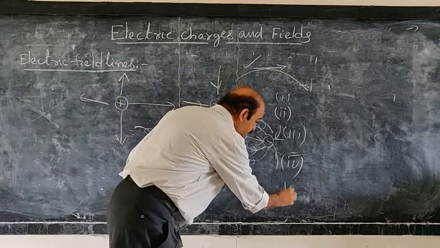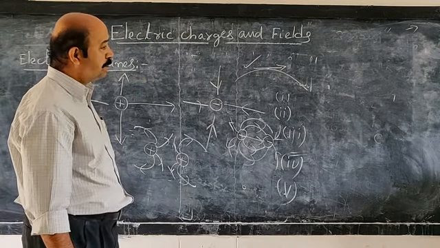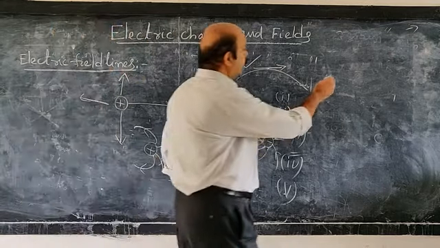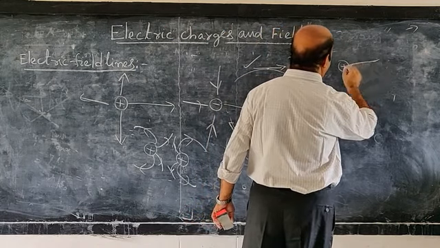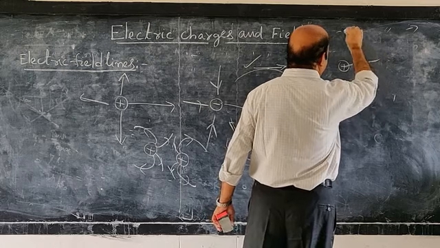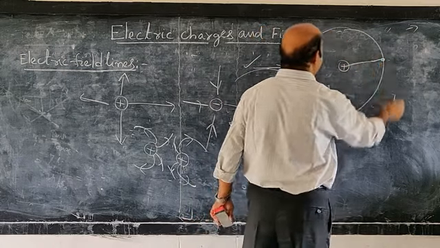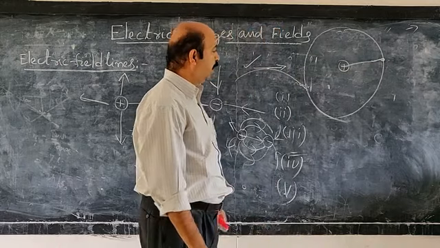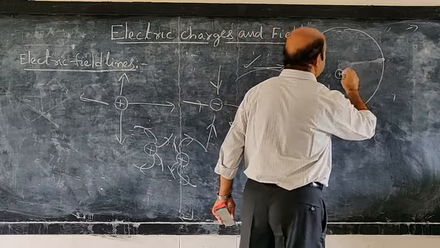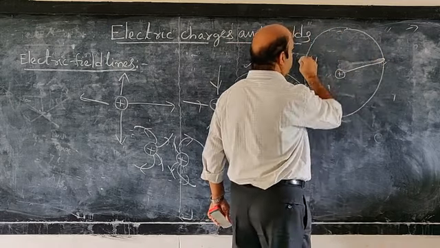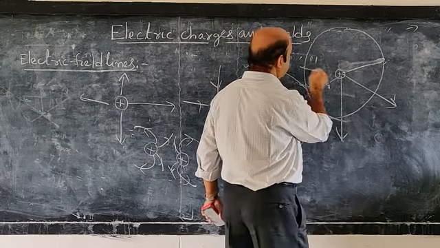Another important point is electric field strength. Imagine a sphere with a positive charge at its center. The field is the same at every point on the sphere, so the field direction is radially outwards.